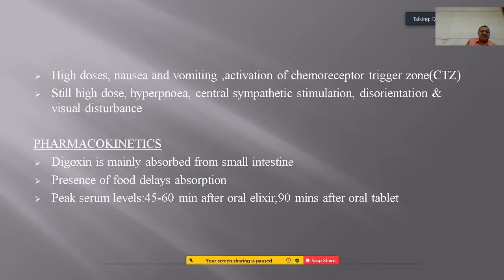So coming to the kinetics, digoxin is mainly absorbed from the small intestine after oral administration, and the presence of food usually delays the absorption.